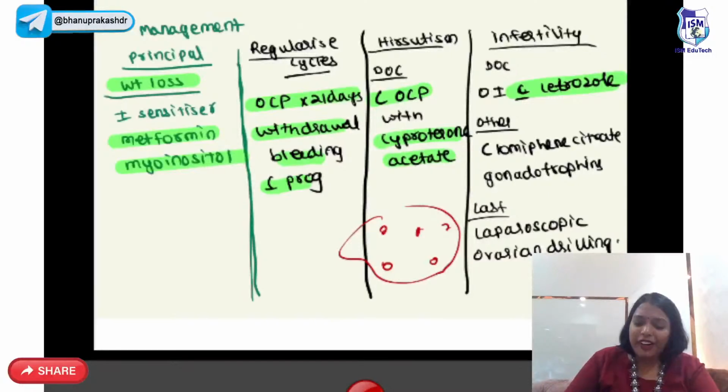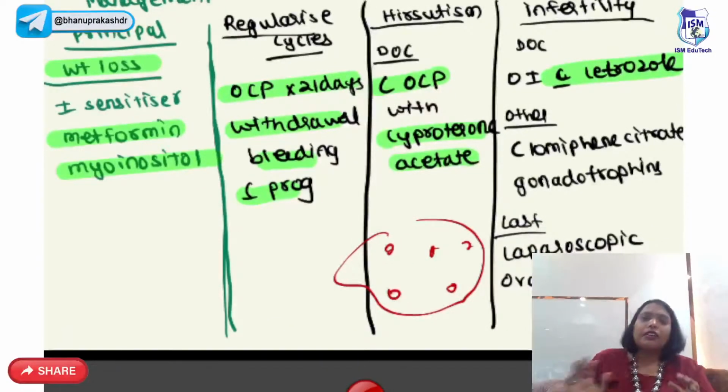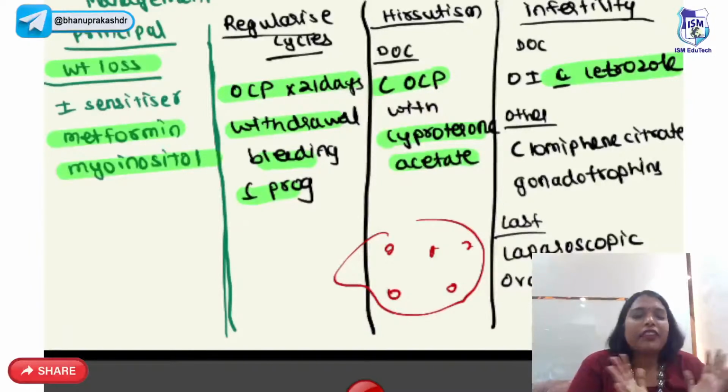Treatment, I have simplified and made it in this beautiful table, guys. Very beautiful table. So principal management is weight loss. Even if they lose 10% of their body weight, everything will become perfect. So weight loss and insulin sensitizer, that is metformin, and another newer insulin sensitizer what we have is myo-inositol.